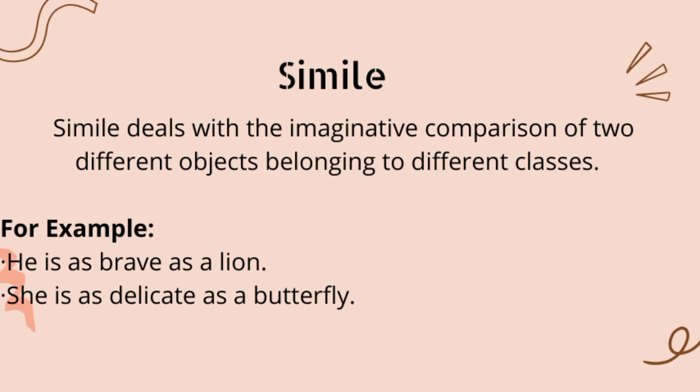Simile. Simile deals with the imaginative comparison of two different objects belonging to different classes. For example, he is as brave as a lion and she is as delicate as a butterfly. So brave as a lion and delicate as a butterfly are used for a person as a simile.